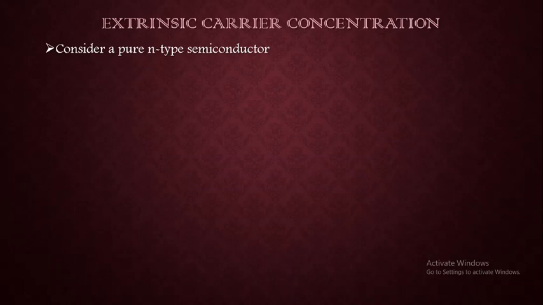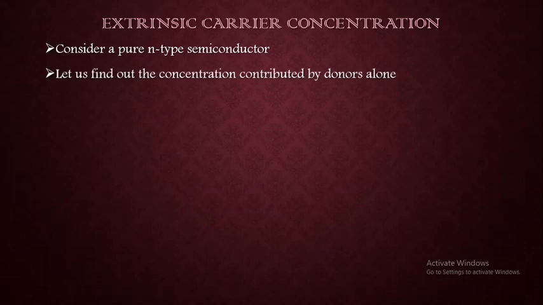you proceed in the same manner, you can also derive the carrier concentration of p-type semiconductor. So let us consider a pure n-type semiconductor and let us find the concentration that is contributed by donors alone. We know that generally every n-type material has some amount of acceptors in it, and also p-type material has some amount of donors in it, because there is a practical limitation in growing 100% pure crystal. So that is to be kept in mind, but for simplicity we are considering just pure n-type semiconductor.